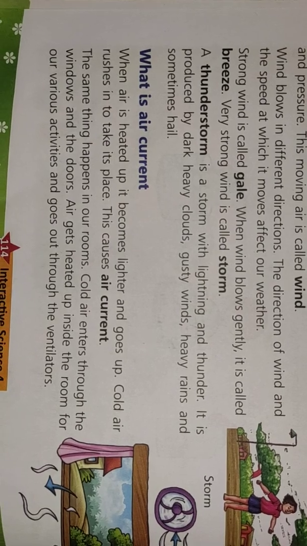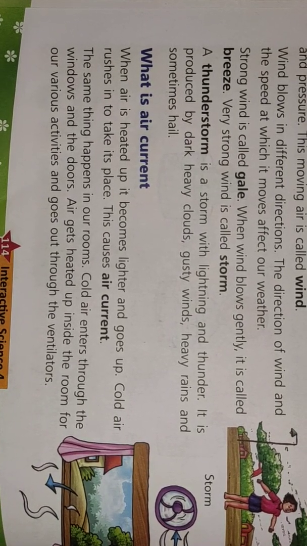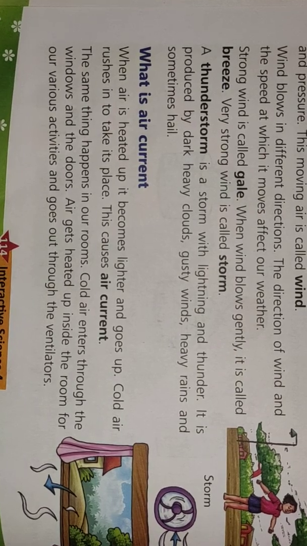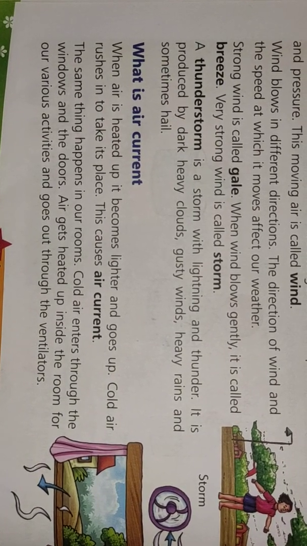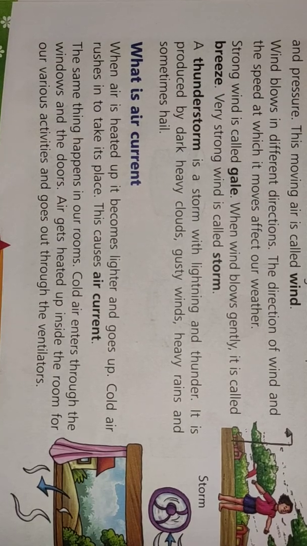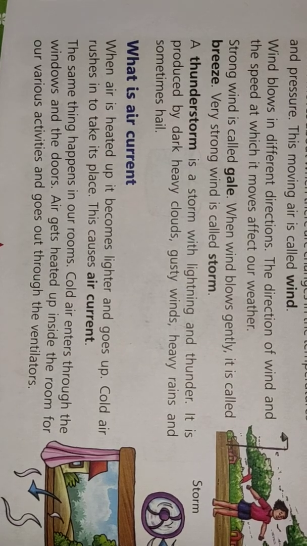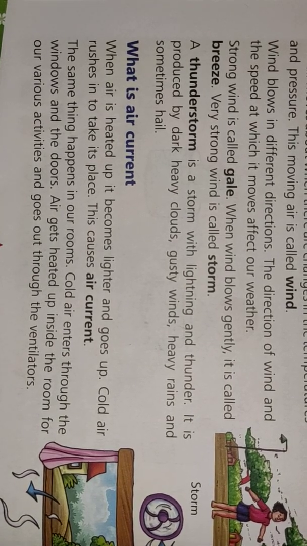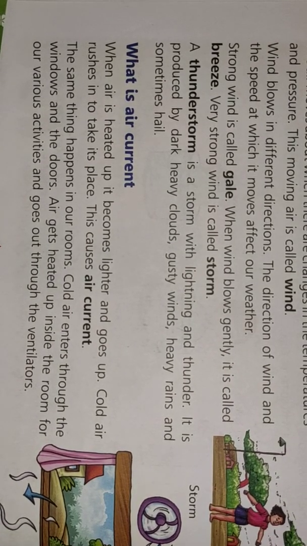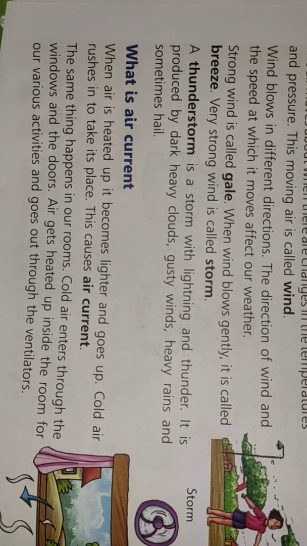Now what is air current? When air is heated up, it becomes lighter and goes up, and cold air rushes in to take its place. This is called air current. The same thing happens in our room. Cold air enters through the windows and the doors. Air gets heated up inside the room by our various activities and goes out through the ventilators.